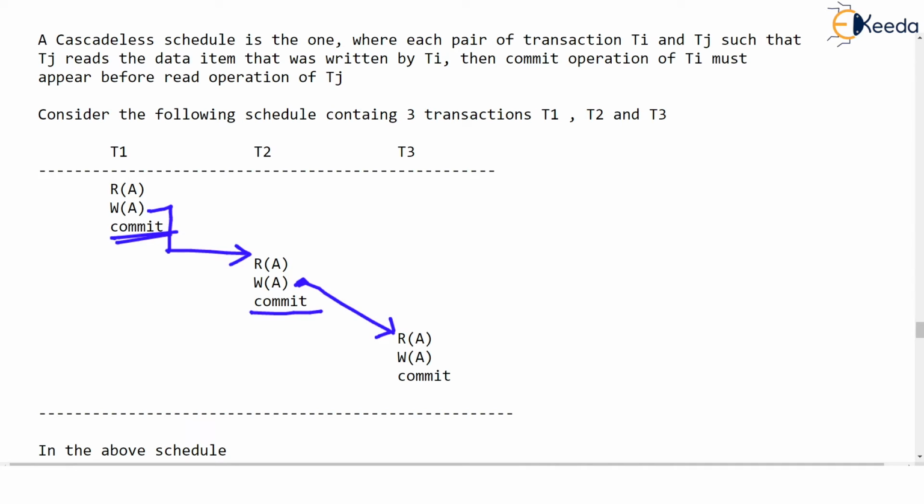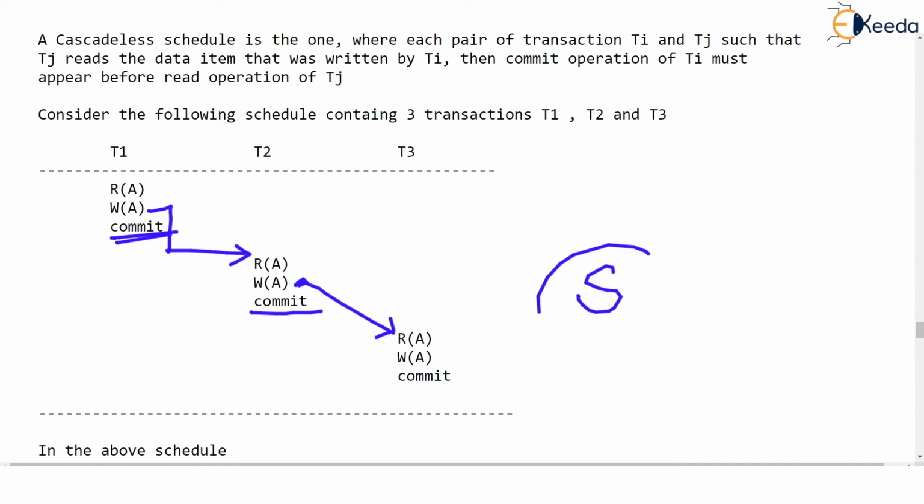So what did you understand is, writing in short, if you have a strict schedule, let's say I am writing in short S, okay? Imagine there is a strict schedule. Then is this strict schedule cascadeless? Indeed it is, isn't it? Because here there won't be any cascading aborts. So every strict schedule,